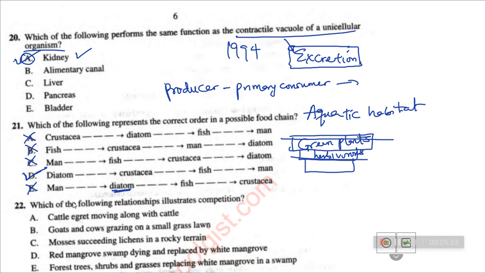So let's go to number 22. Which of the following relationships illustrates competition? Now competition, I told you in one of the videos that we did. If you have not watched it, you can check my YouTube channel to get the videos.